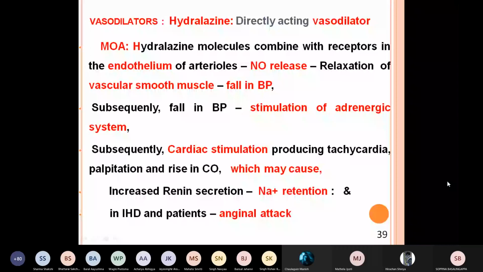So if the patient has got compromised ischemia, it will cause an anginal attack. So it increases the adrenergic stimulation. That's why tachycardia, palpitation, increased cardiac output, retention of water because of increased renin secretion, and it may precipitate heart attack.